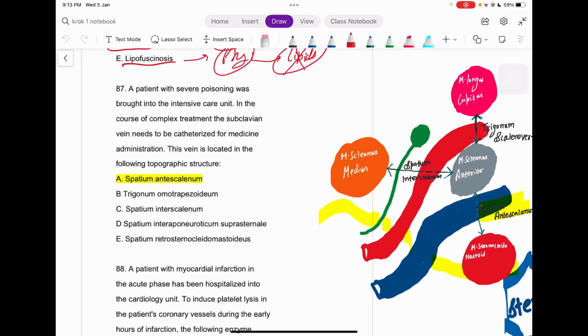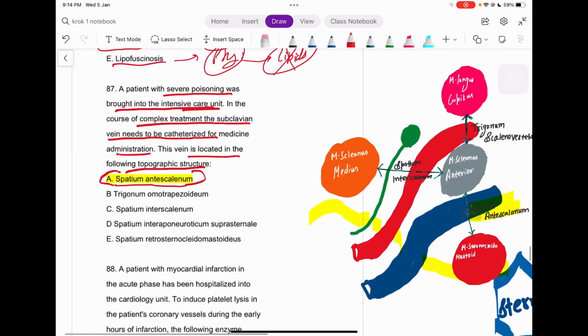Next question: a patient with severe poisoning was put into the intensive care unit. In the course of the complex treatment, the subclavian vein needs to be catheterized for medicine administration, right? So the vein is located in the following topographical structure. The answer is spatium antescalenum. A lot of students are having confusion in this, even my students also. So I just thought to make this diagram to clear up the concept.